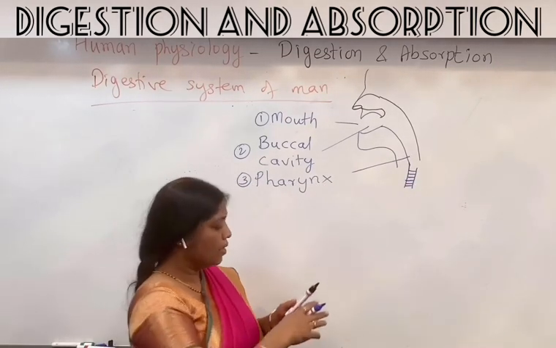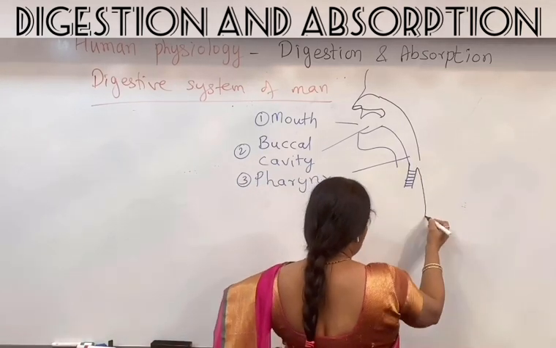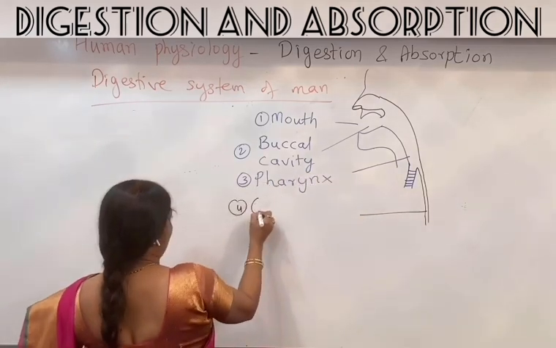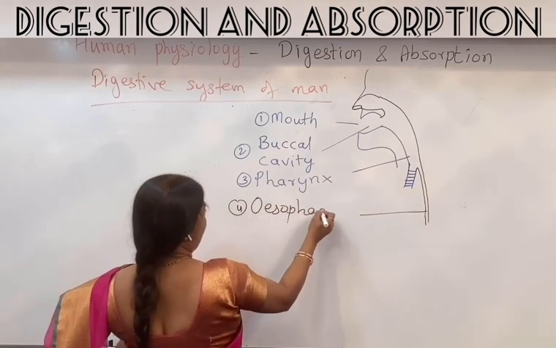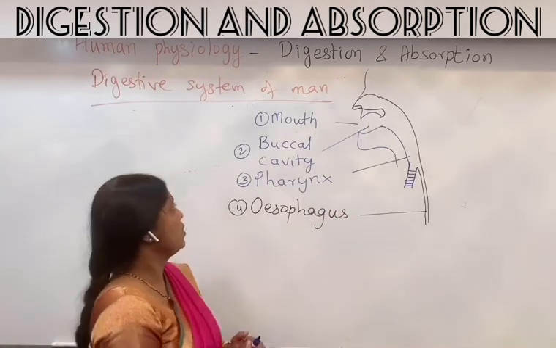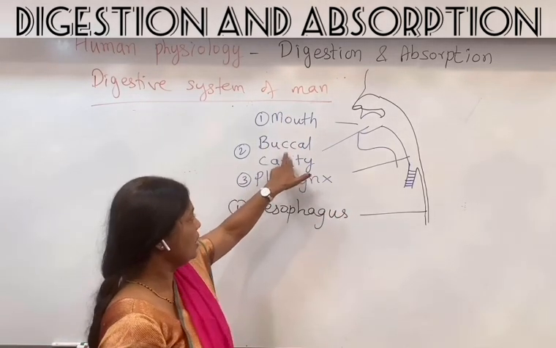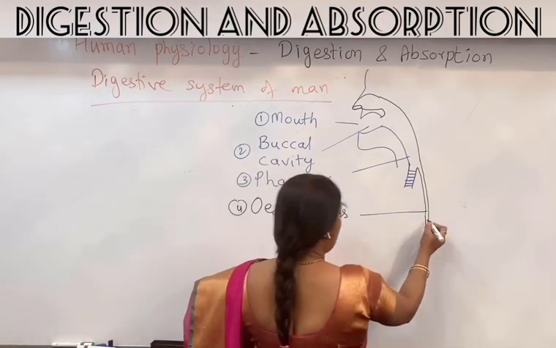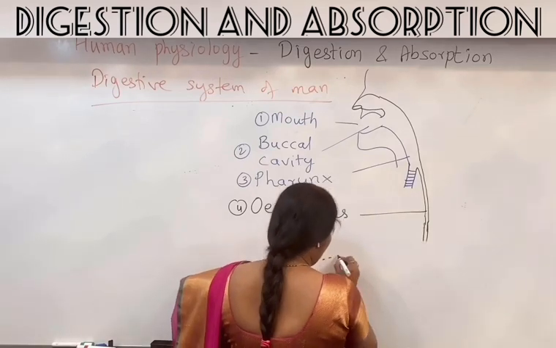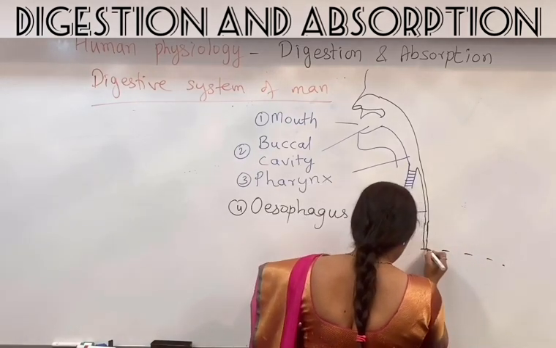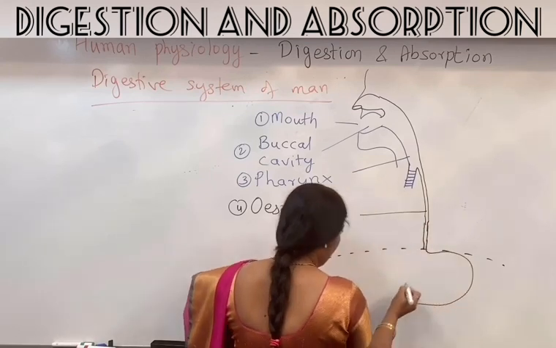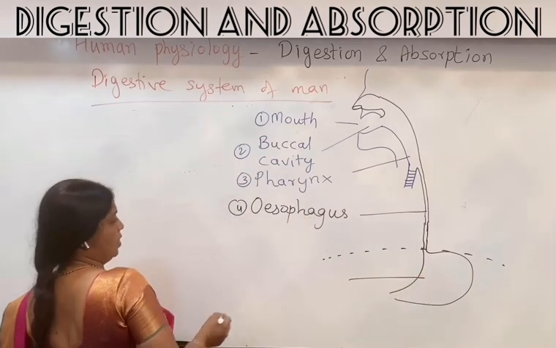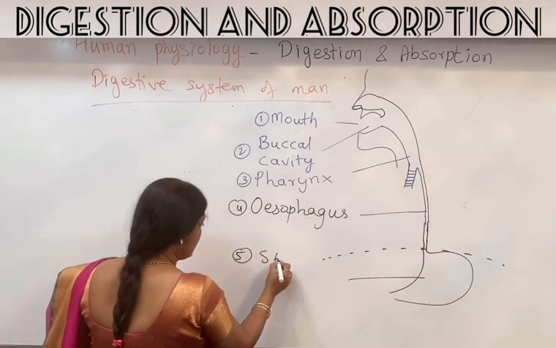And now we'll continue with the tube which is on the posterior side. This is the food pipe, and this food pipe is called the esophagus. So it starts with the mouth. The mouth leads into the buccal cavity, into the pharynx, and the pharynx leads into a tube called the esophagus. Now this esophagus crosses the diaphragm and then dilates to form a J-shaped, bag-like muscular structure, which is nothing but our stomach.